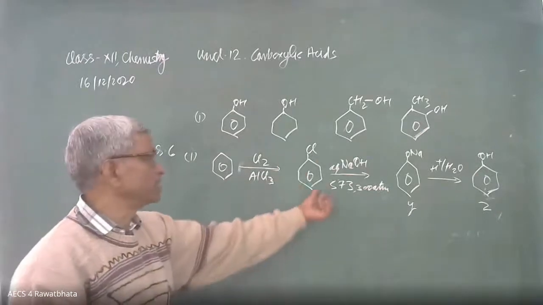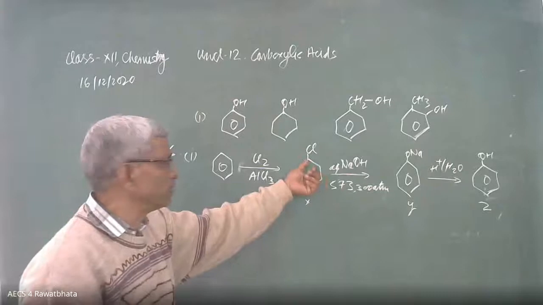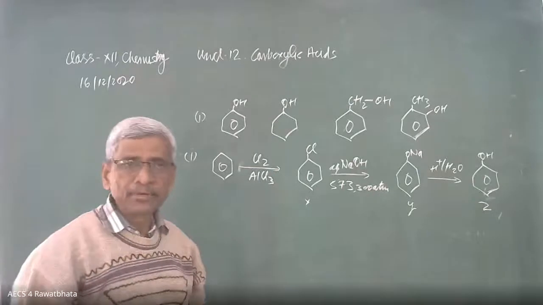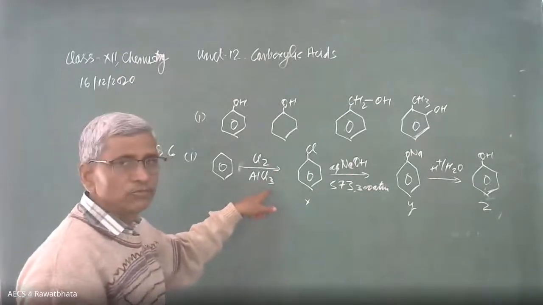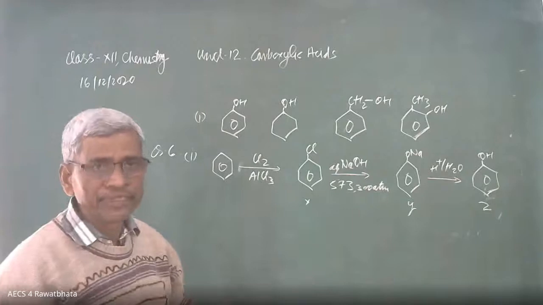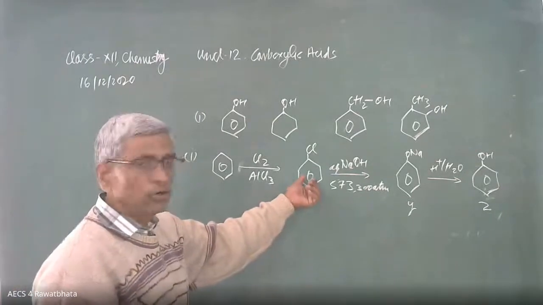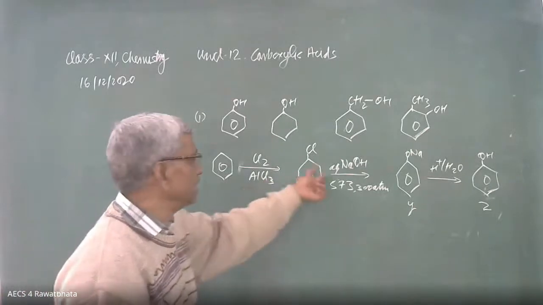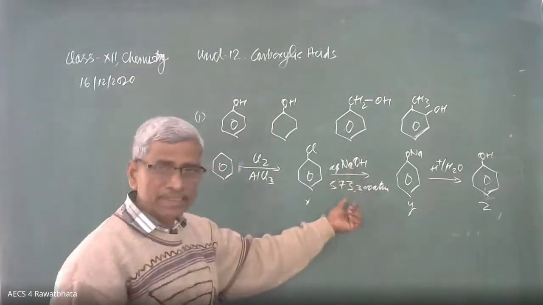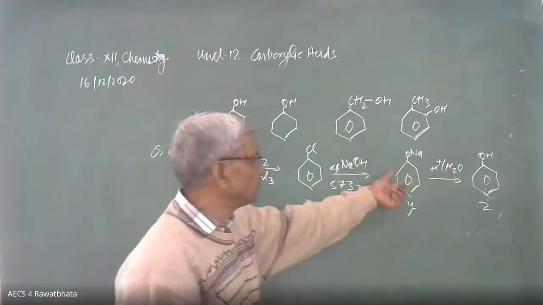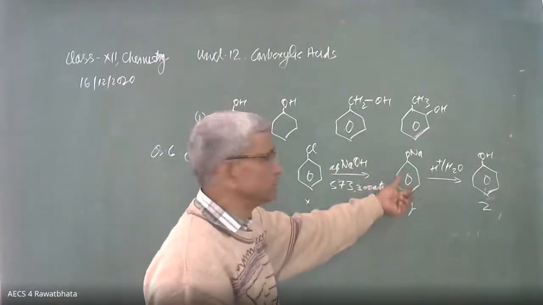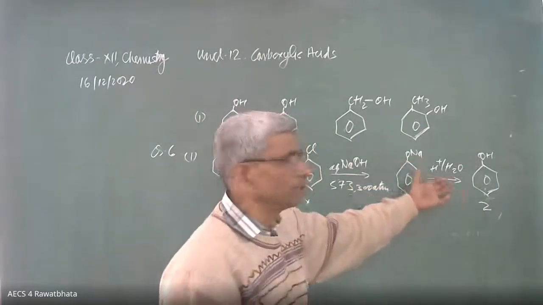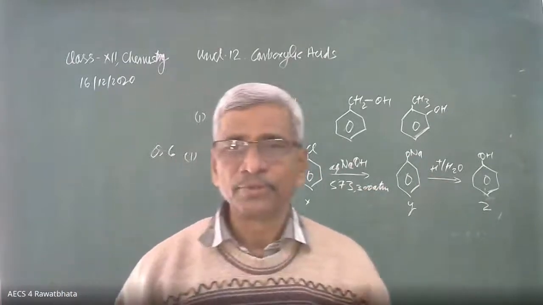Hydrogen, carbon atoms are identical everywhere. That's why any one of the hydrogen gets replaced by Cl. That hydrogen comes out in the form of H positive, which combines with AlCl4 minus to form HCl, and AlCl3 becomes free for the further reaction. This is the chlorination of benzene in presence of a halogen carrier. Then it combines with NaOH, Dow's process. We get sodium salt of this benzene, sodium phenoxide. Then Na can be replaced by hydrogen by dilute acid. This is the step.